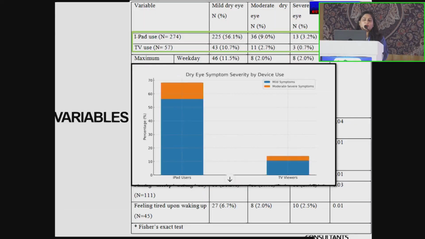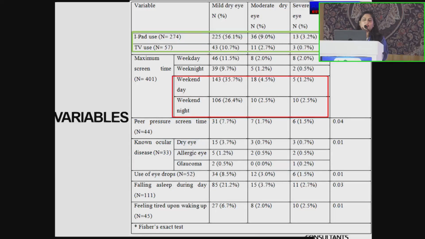The other variables were also noted. iPad users were most common, followed by TV users, who had symptoms of dry eyes. The maximum screen time was during weekends, days and weekend nights. There was also a history of dry eyes in 6 children who had moderate to severe dry eyes. And there was usage of eye drops in 52 cases.